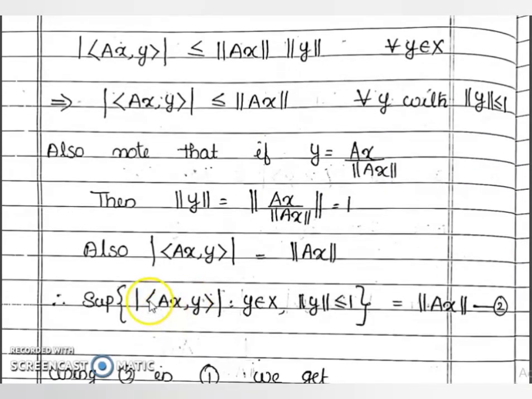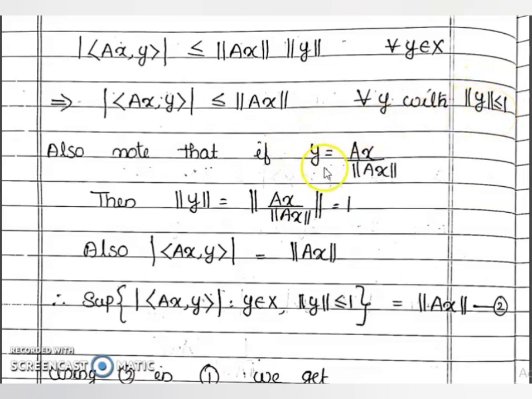Therefore, supremum of modulus of inner product (Ax, y), y belongs to X, norm of y less than or equal to 1, is equal to norm of Ax. How? This value is less than or equal to norm of Ax for every y for which this condition holds. And clearly Ax by norm of Ax is also in Y, this small y belongs to capital Y, and small y satisfies the condition norm of y equal to 1, so it belongs to the set of all y with norm of y less than or equal to 1.